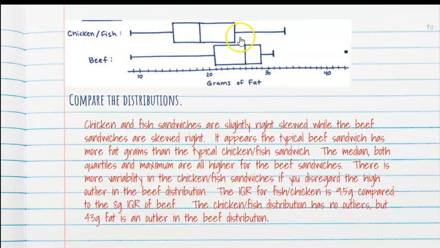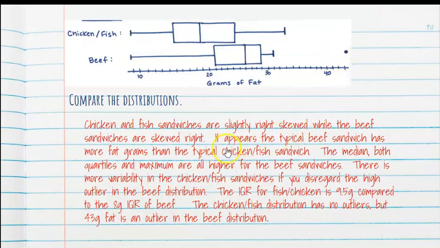This whisker over here on the left is not real clear, but slightly right skewed. You could even argue that that's kind of symmetric if you ask me. Either way, I've mentioned shape, and I've mentioned both distributions in one sentence. The beef one we would definitely say is right skewed because this outlier is way over here on the right.